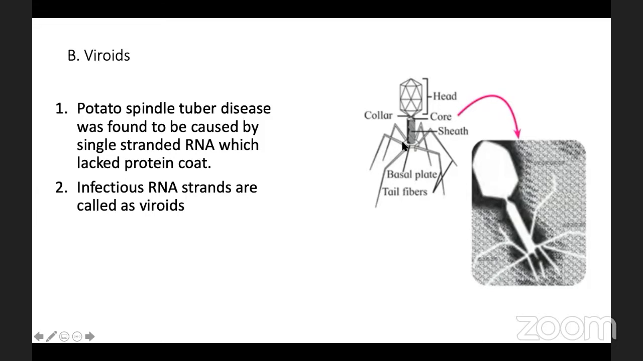This is the structure, which is infectious and smaller than viruses, consisting only of nucleic acid without a protein coat. So infectious RNA strands are called viroids. The potato spindle tuber disease was found to be caused by single-stranded RNA which lacked a protein coat.